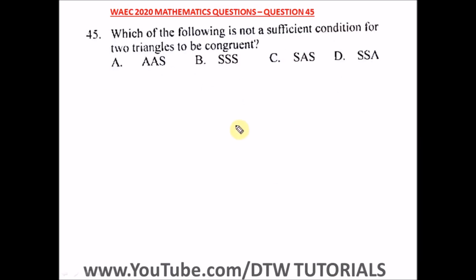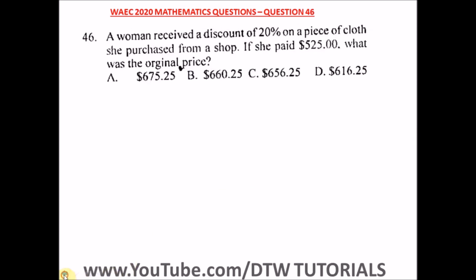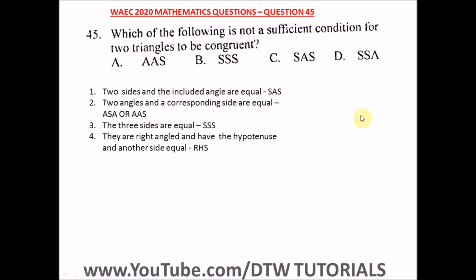Question 45 of the WAEC 2020 Mathematics Past Question. It says, which of the following is not a sufficient condition for triangles to be congruent? Okay, for triangles to be congruent, what does it mean? It means that they would have the same shape and size. The properties that would make them have the same shape and size, that's being congruent.